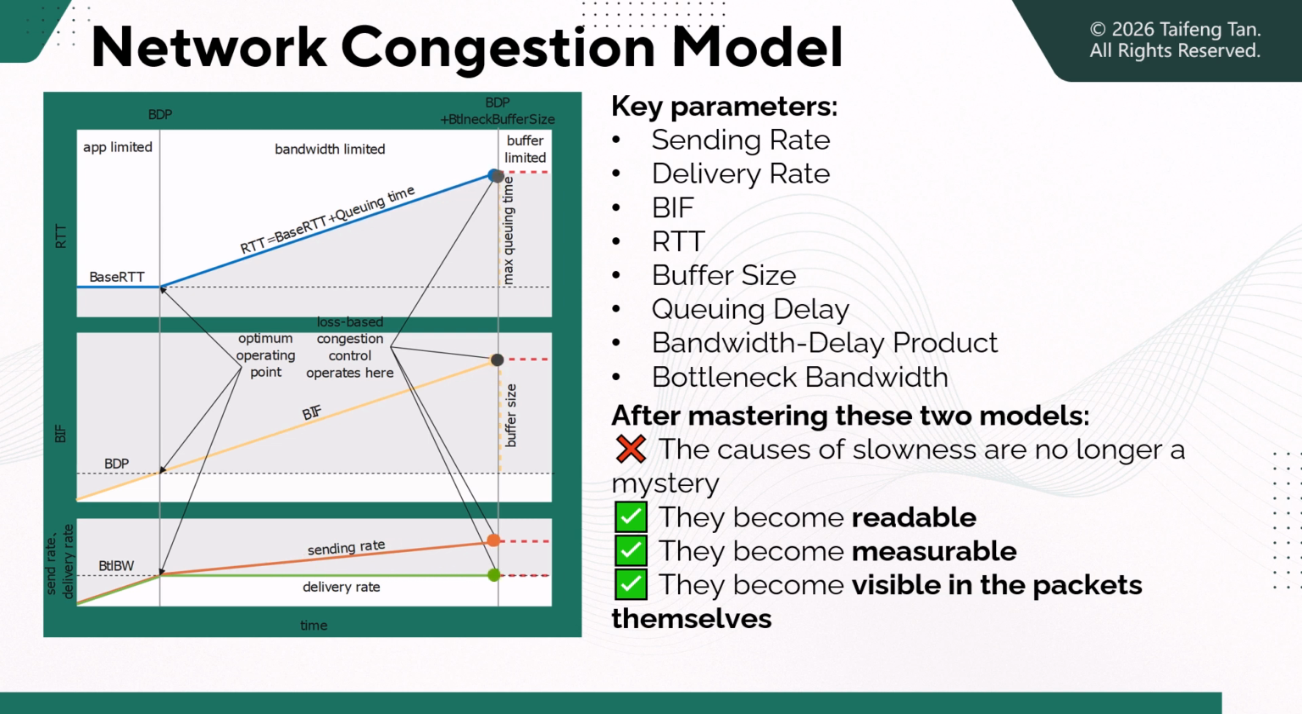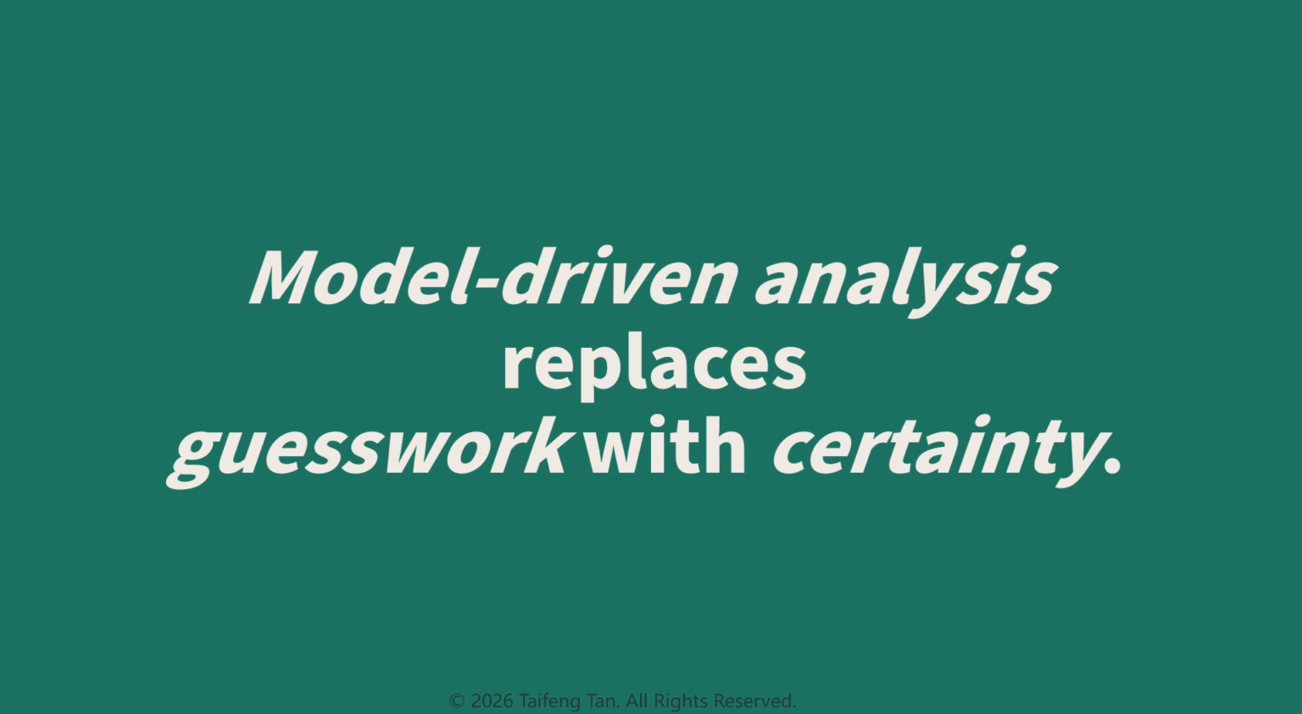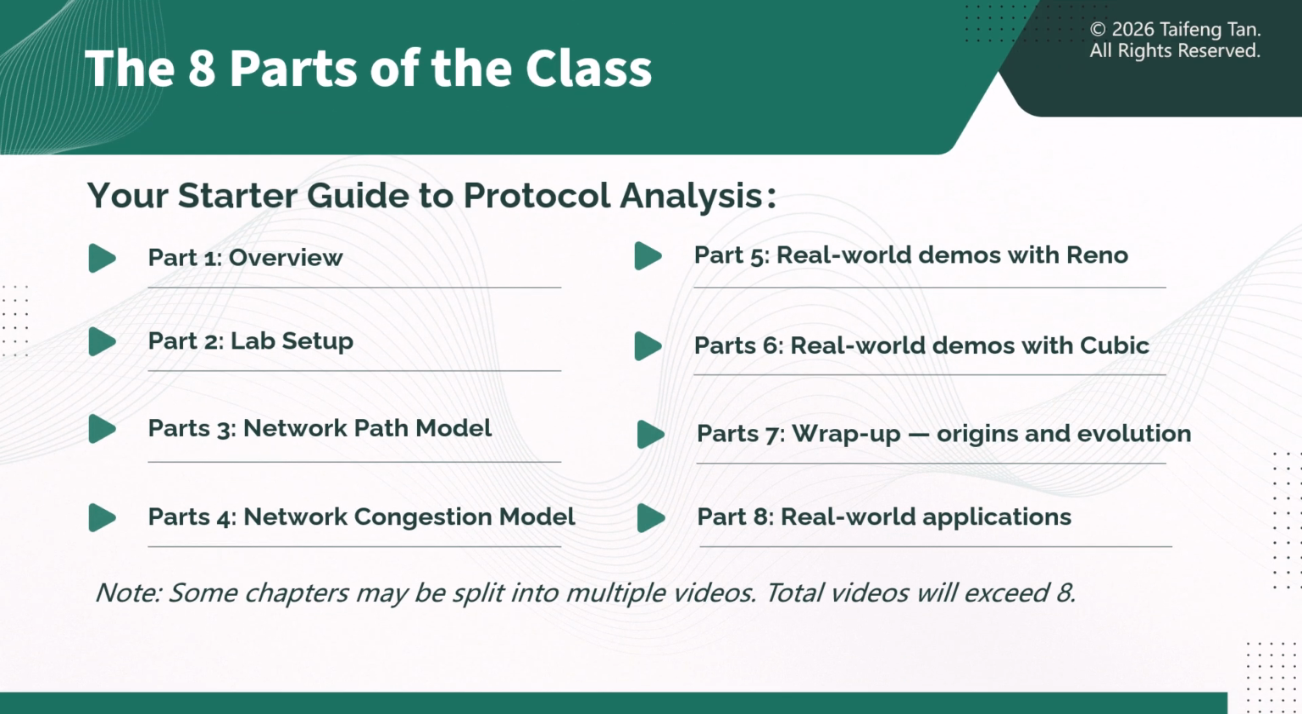Once you understand these models, the causes of slowness stop being mysterious. They become readable in the packets themselves. If you've ever opened Wireshark to analyze a transfer and thought, "What am I even looking at?" These models are the keys that unlock it. We'll cover it step by step in 8 parts.